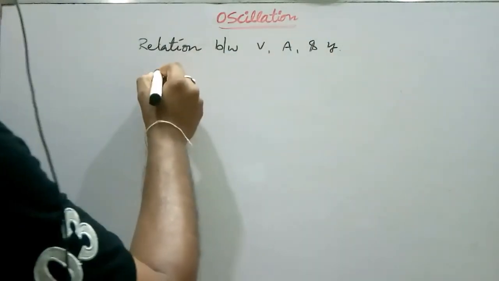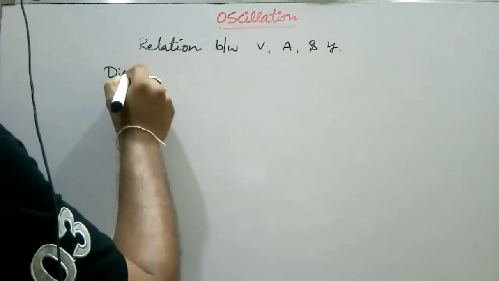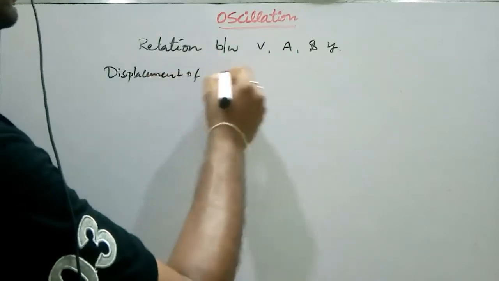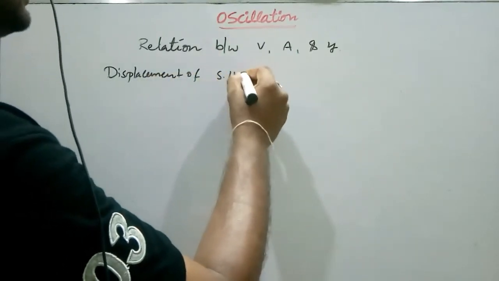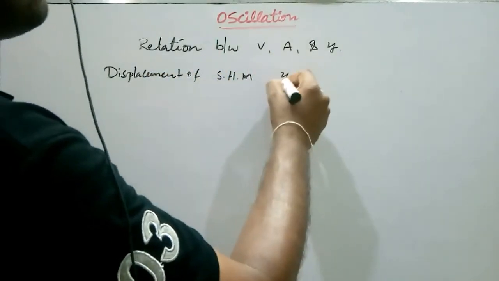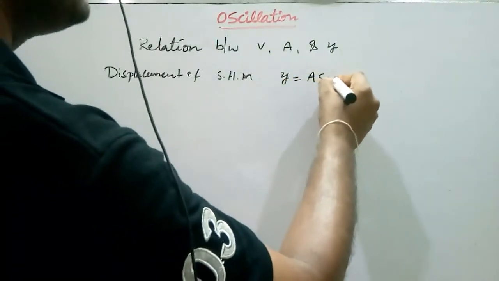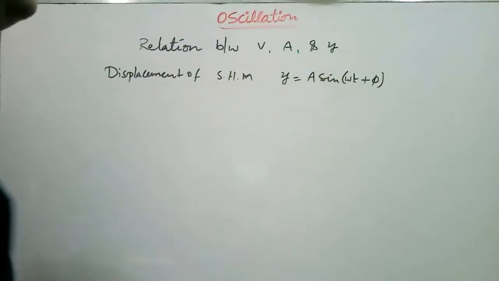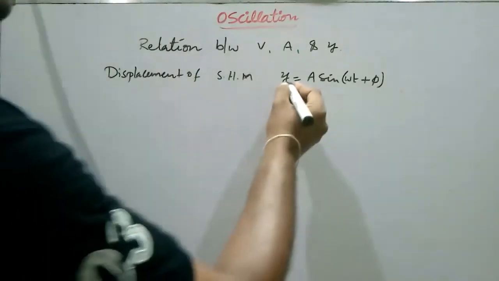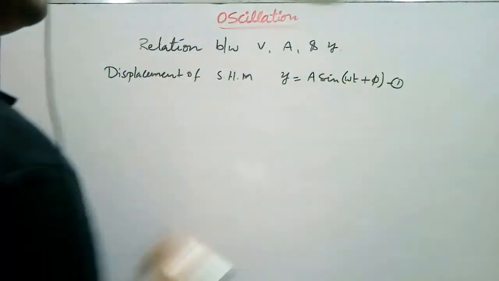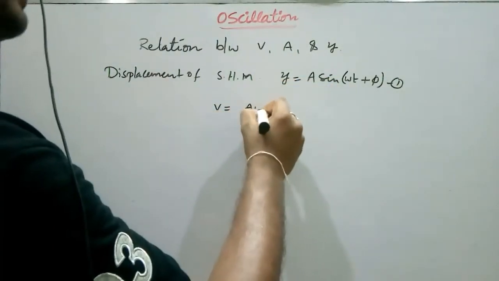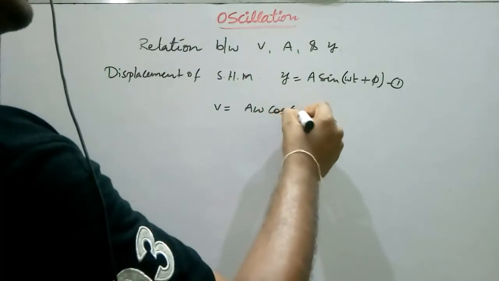We know the displacement of simple harmonic motion is y equals a sin(ωt + φ). Let it be equation 1. The velocity equation is v equals aω cos(ωt + φ).